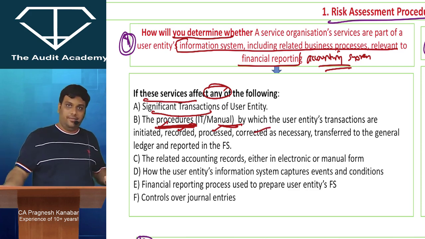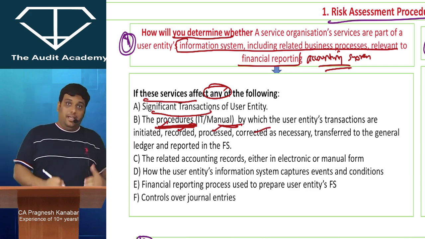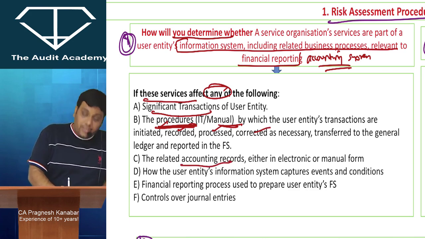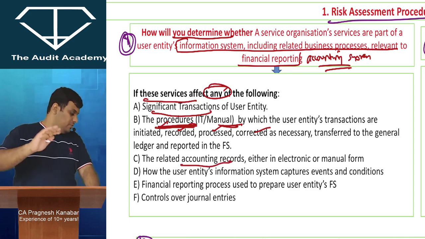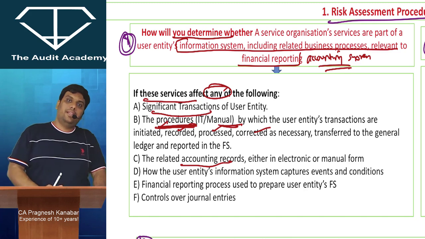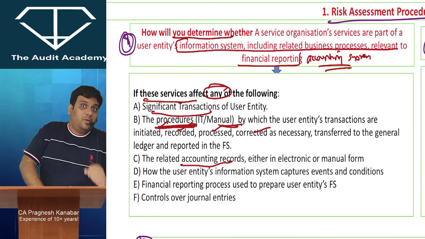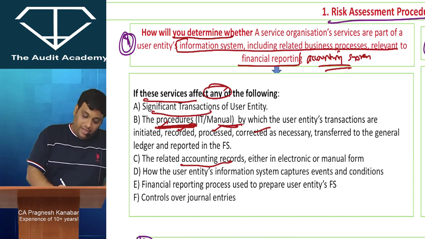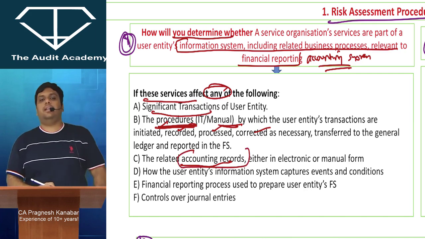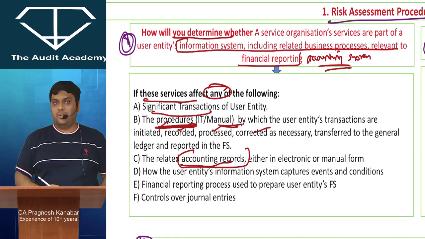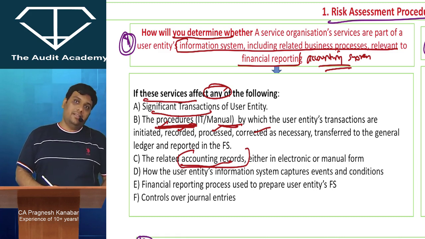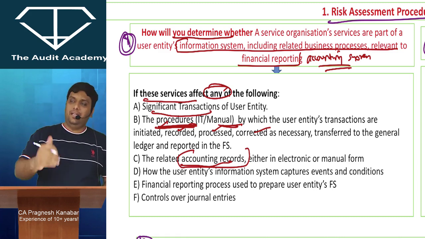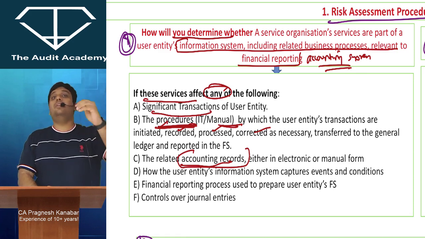Then if it affects the accounting records. For example, let us say my admission process is being looked after by some other company, then the fee receipt will get generated over there. Then as an auditor, it is going to be very important for you. If the accounting records are generated at the service organization, then it is very important for me. Then, in this particular example, we have outsourced inventory management.